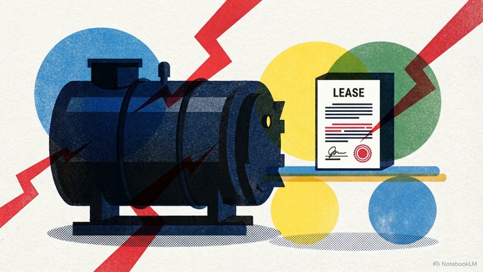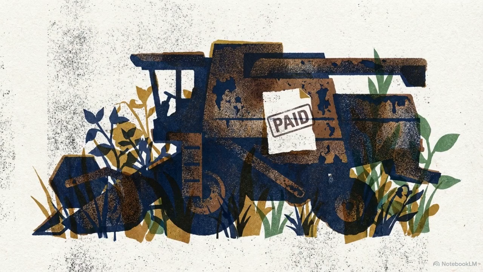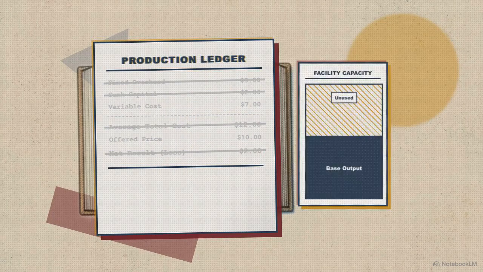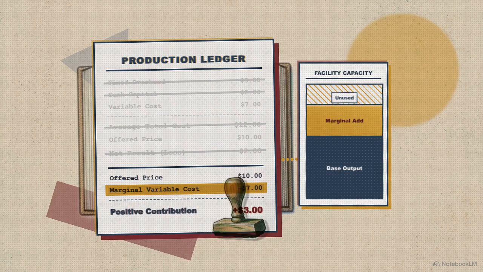The average cost includes fixed overhead and past capital expenditures that will be incurred whether the order is accepted or not. These are sunk costs. They represent past financial commitments that should not determine current, short-term opportunity assessments. A more effective framework uses relevant costs and marginal analysis. We look only at the additional cash required to fulfill this specific increment of production. If the offered price exceeds marginal variable cost, the order generates a positive contribution. Accepting it adds to total margin.